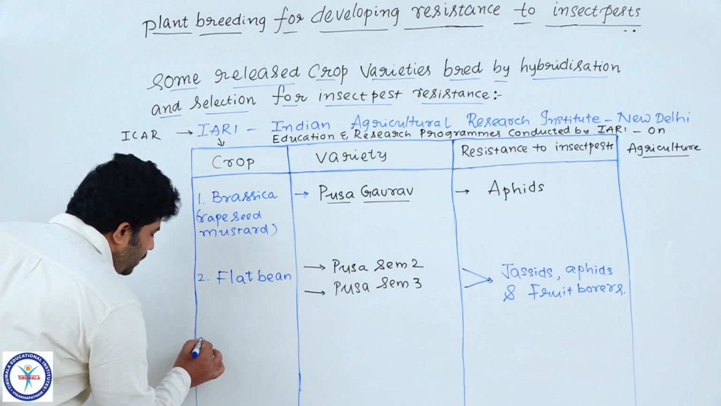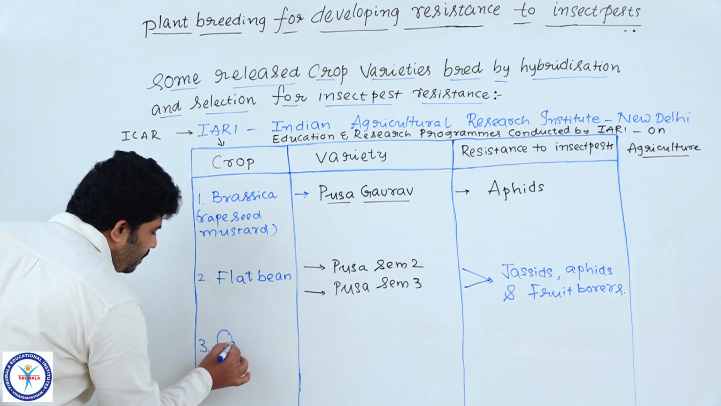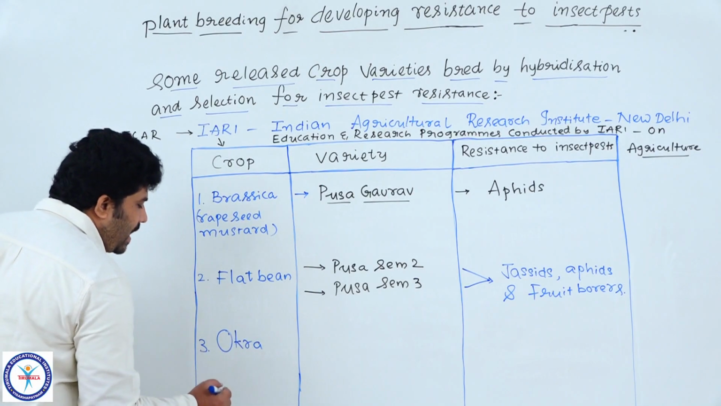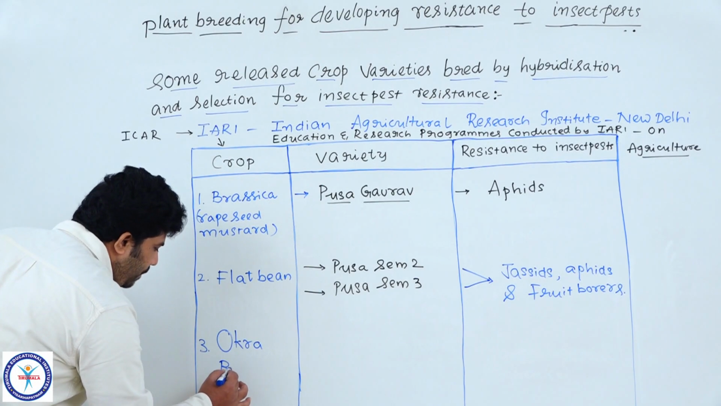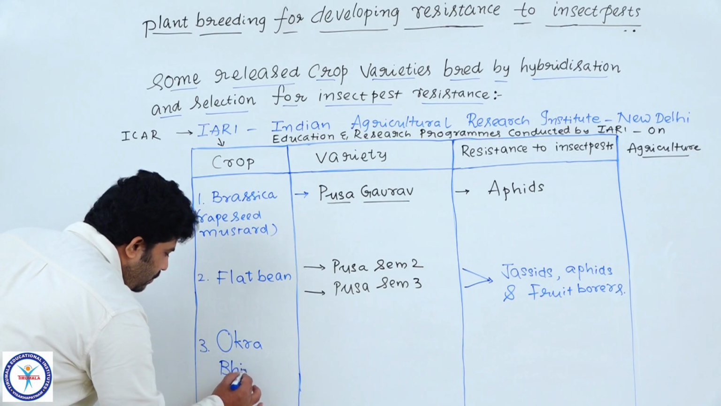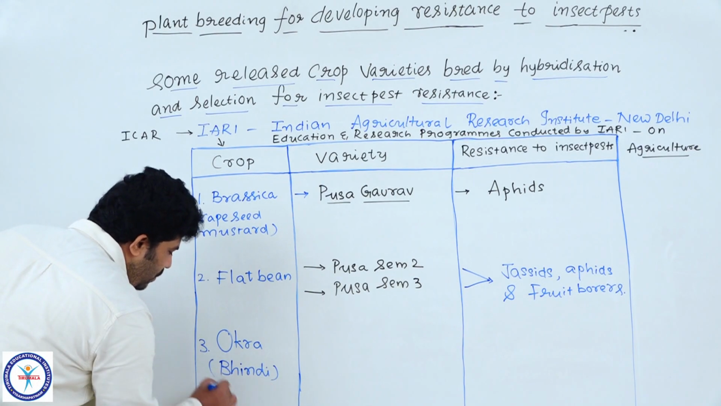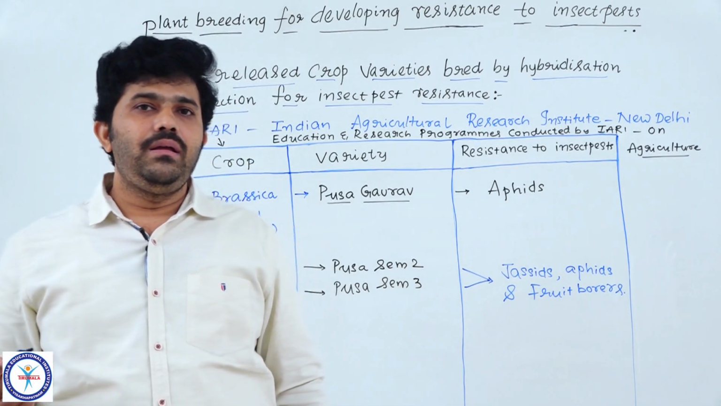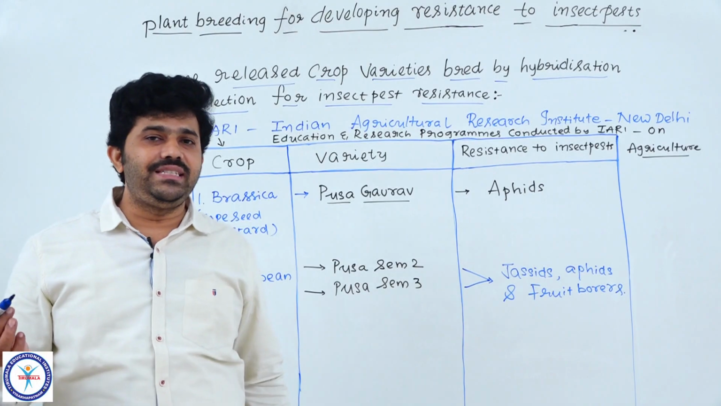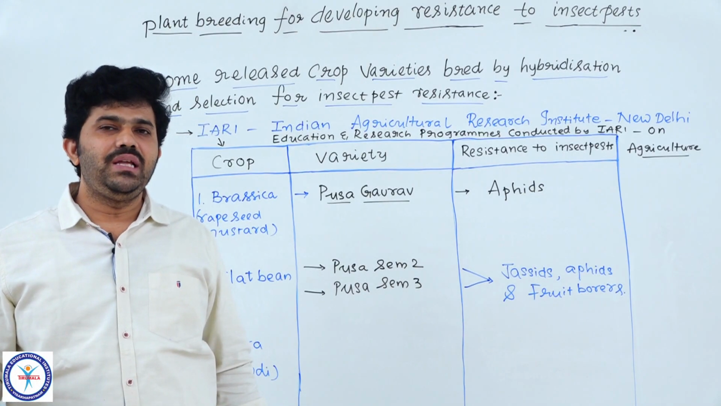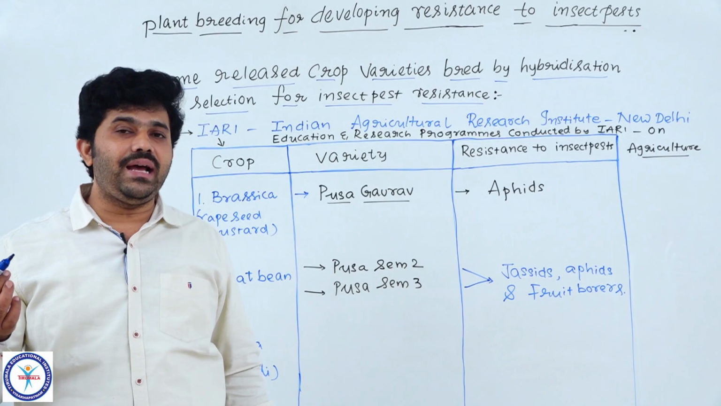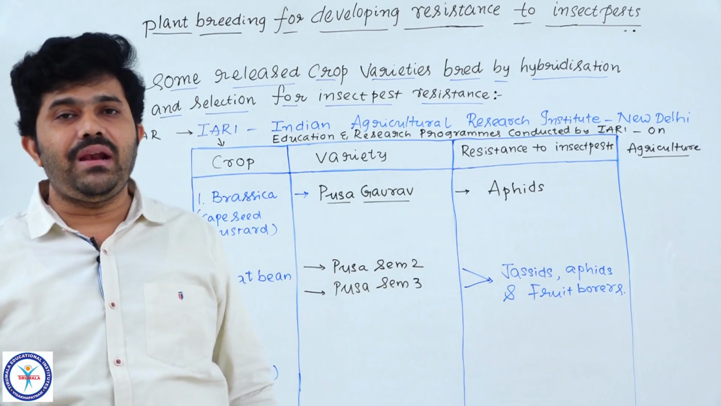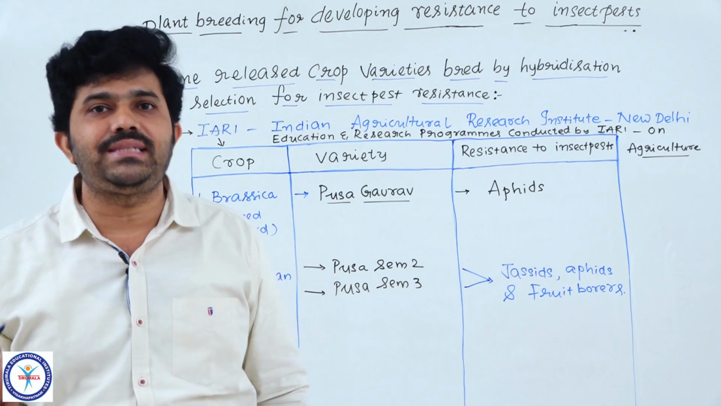Understood, students? The third variety is Vakra. Already I have given one hint. What is Vakra? Bhindi. Telugu people call it Benda. Okay, it is Bhindi. We already discussed it in plant breeding for disease resistance. Understood? In Vakra we saw a new variety, a new cultivar, Abelmoschus esculentus.